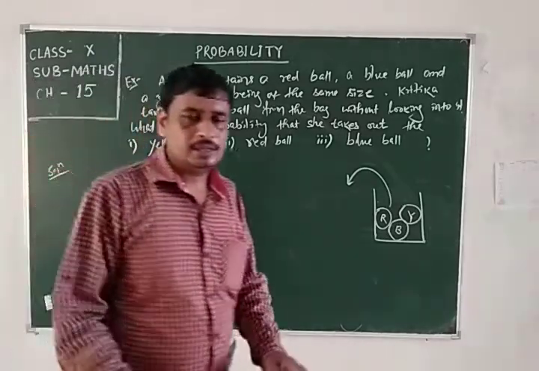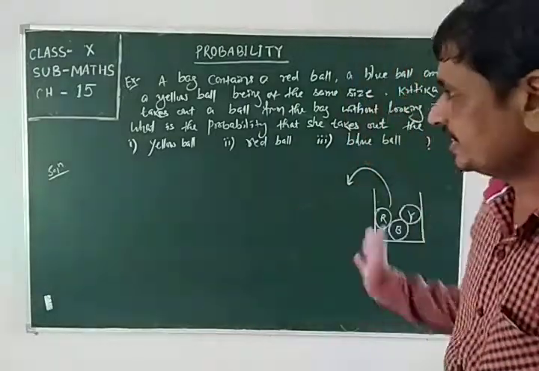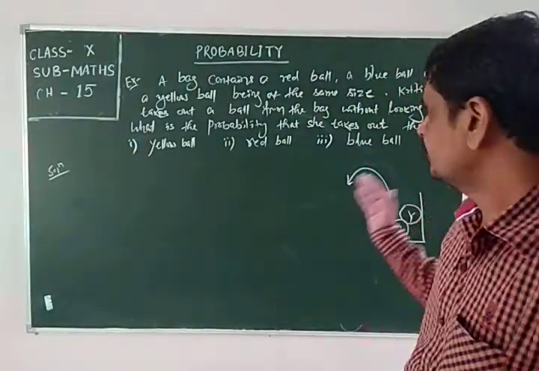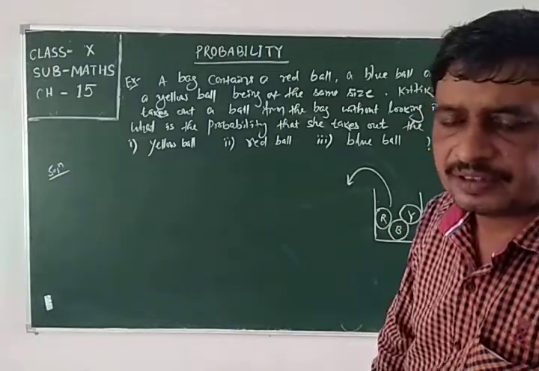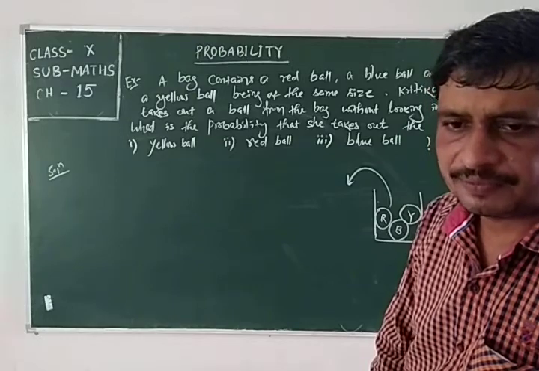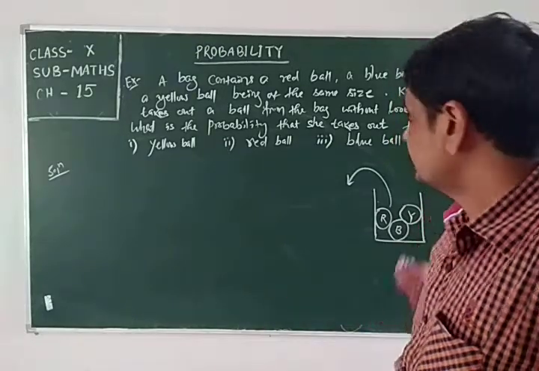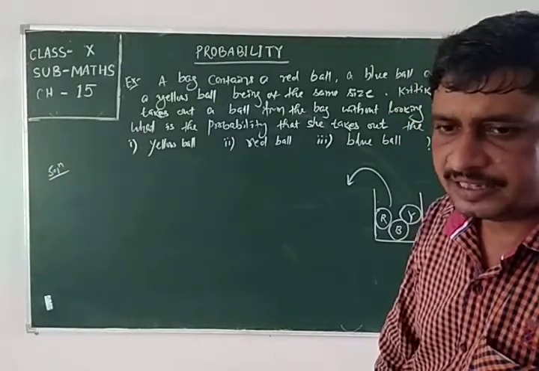First, we have to write the sample space. Sample space means how many balls are there. Three different kinds of balls are there: red ball, blue ball and yellow ball, and the number of each of them is 1. So total number of balls is 3.